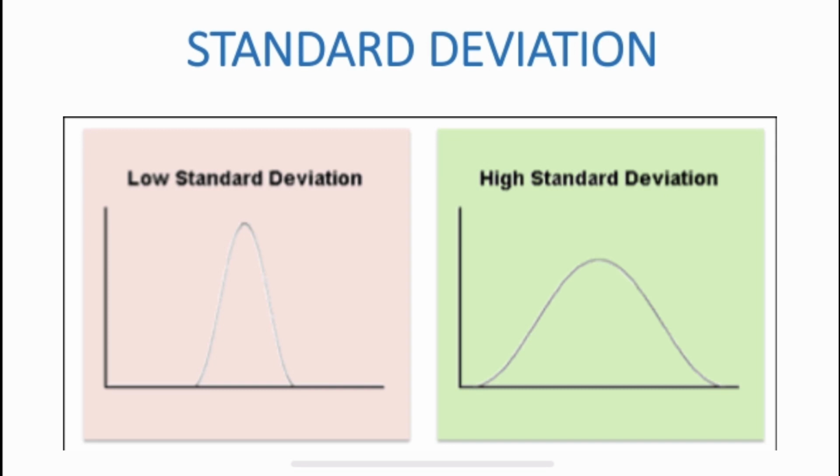In this way, we can find out how spread out the data is. If the standard deviation is low, the values are very close to the mean, and if the standard deviation is high, the data spread is more. Hope you understand the importance of standard deviation.